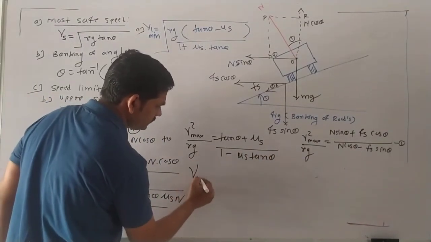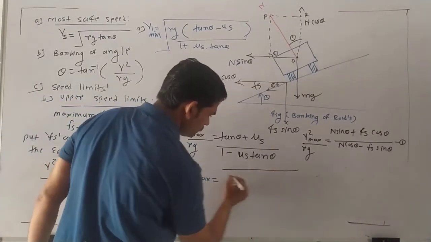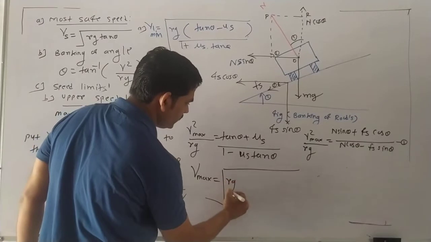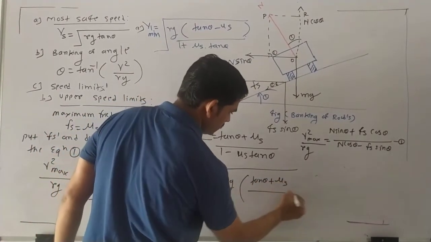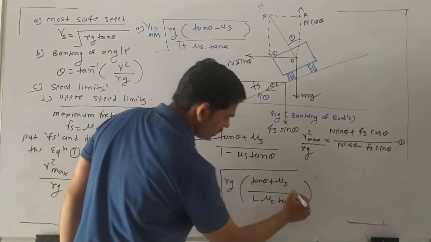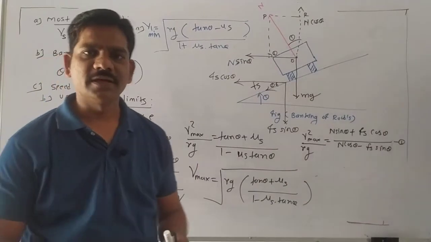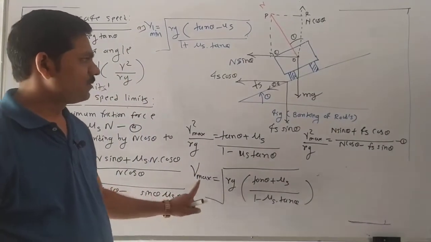So v max, multiply and take the square root. So the square root of the term we get is rg times tan theta plus mu s upon 1 minus mu s into tan theta. We got this equation, right? So after getting this equation, v max is for which condition?